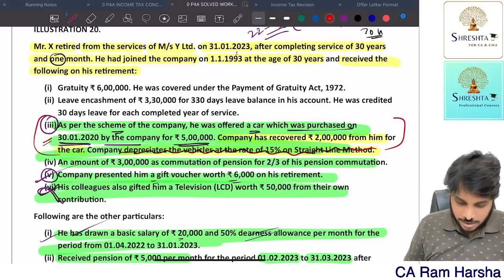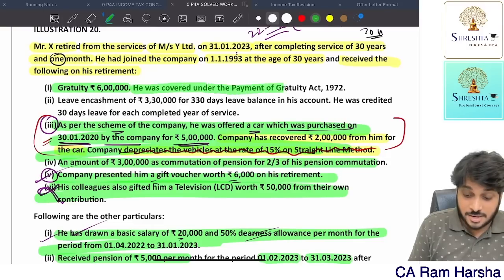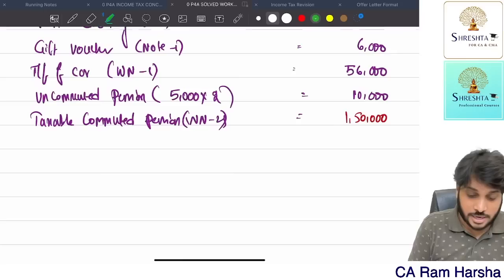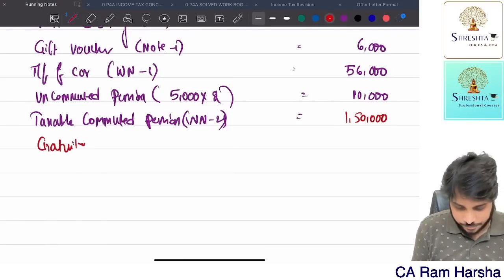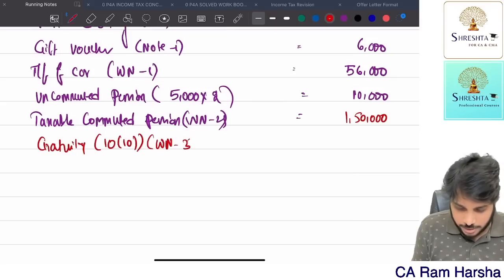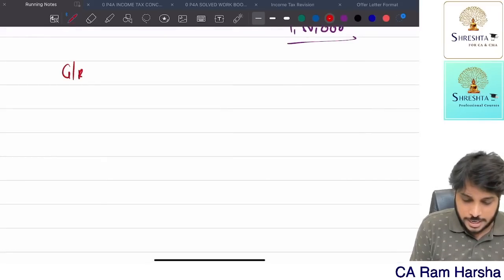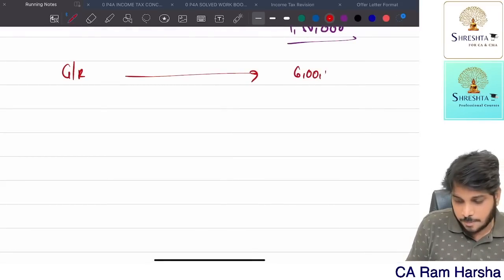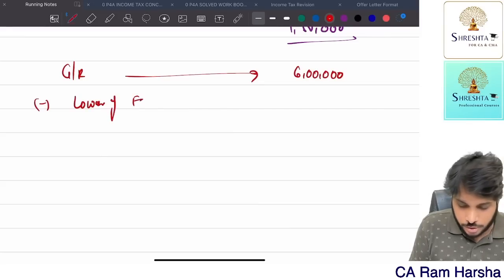Next, this fellow received gratuity of 6 lakh and he is covered under the Gratuity Act. Gratuity, section 10(10), working note 3. So gratuity received how much? 6 lakhs. Minus exemption, which is the lower of the following.